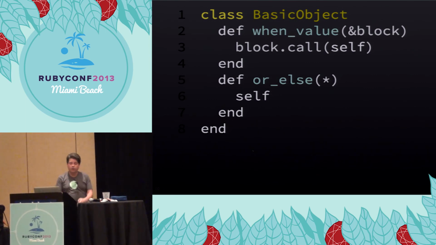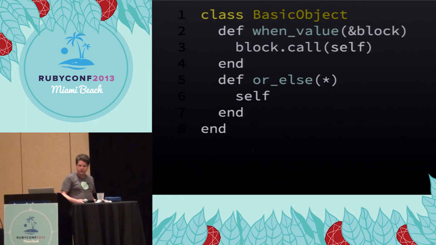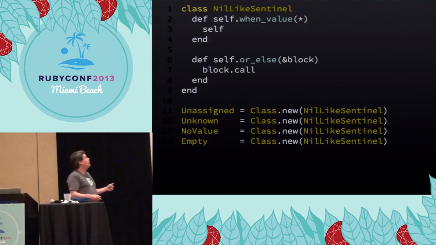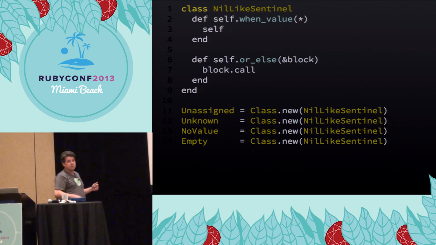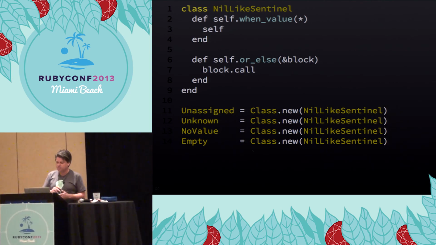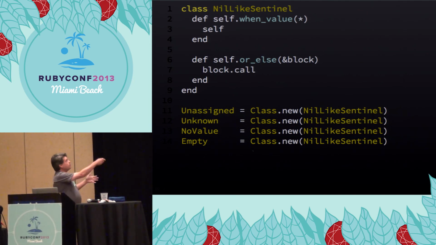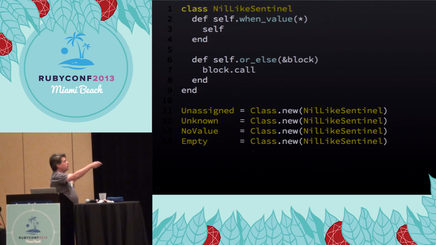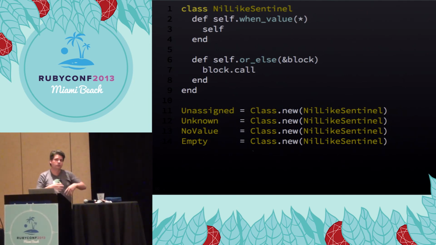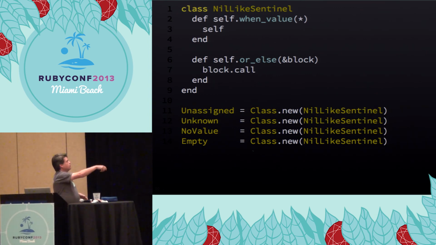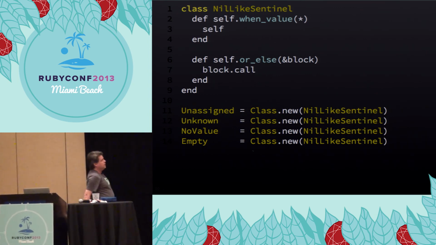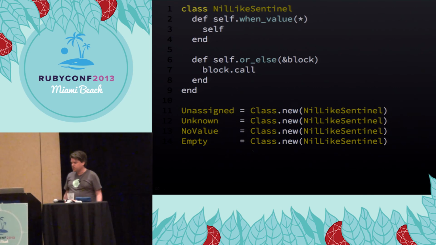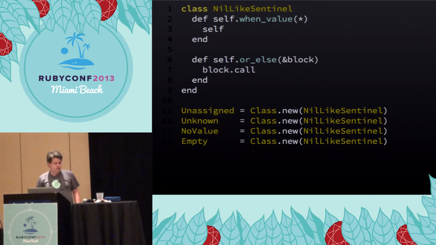Now for these four special nil-like things, we'll make a superclass called NilLikeSentinel, which is the best name I could come up with without using one of the names of these objects. And it does the opposite, right? So whenValue is nothing, it's a no-op, but orElse, because these are not actual real values, will execute. And then we give all these guys a new superclass. So that makes that work, which is kind of interesting. It's a little bit